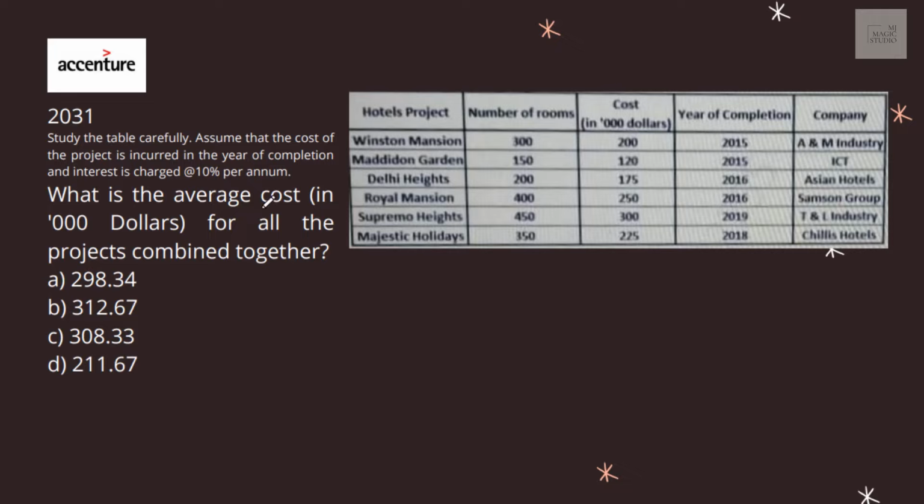Okay, again the same data. What is the average cost for all the projects combined together? So we need to just add up 5, 5, 0, 1, 3, 8, 15 and 2, 17, 1, 3, 6, 8, 9, 10, 11, 12. 1270 is the cost for 1, 2, 3, 4, 5, 6 projects. So it should be 1270 by 6, that is 211.67. 211.67 is in option D.